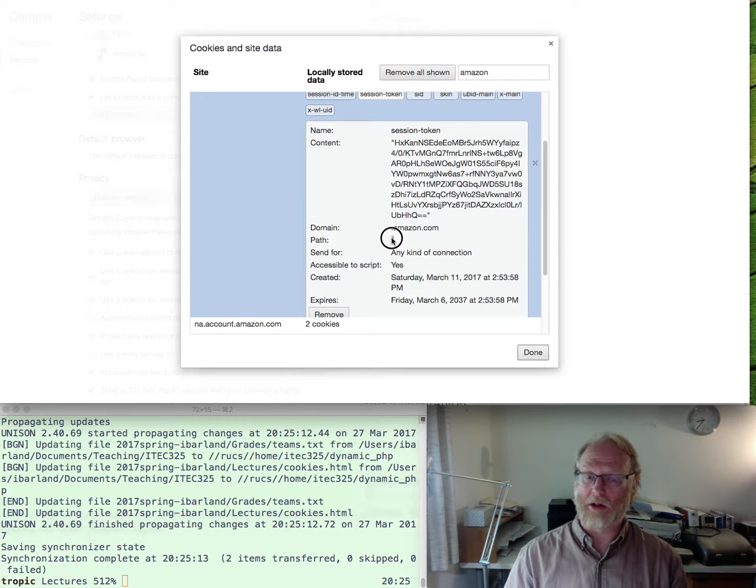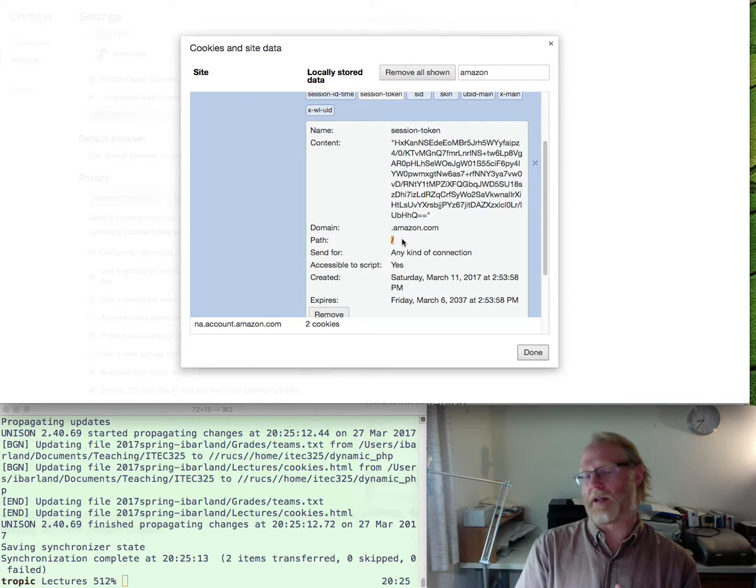Path. We're not going to worry too much about this. It's almost always the root here. This is, hey, within Amazon.com, send this cookie for any request starting with this path or more, which is every request here, slash, and that's how it usually is. So send this cookie for every request to Amazon.com.